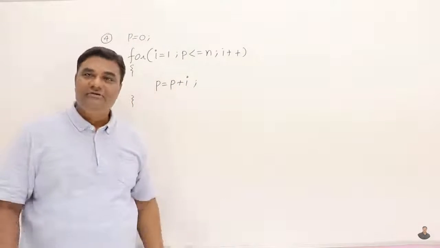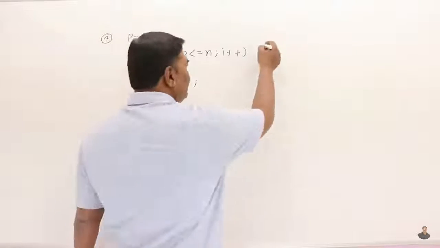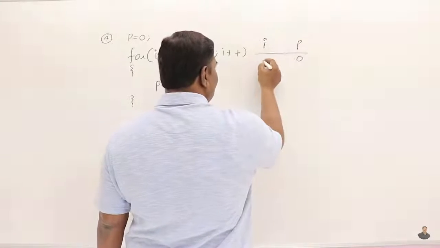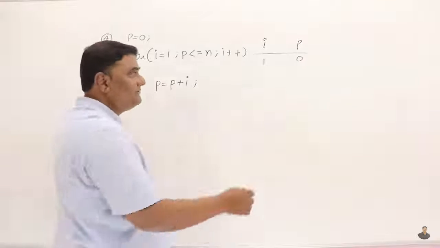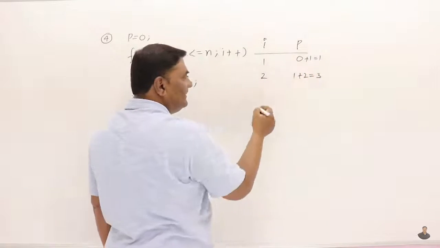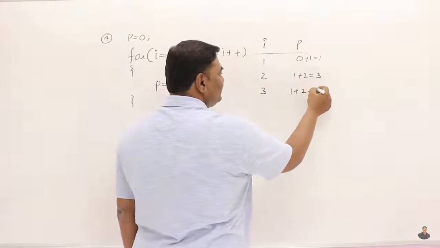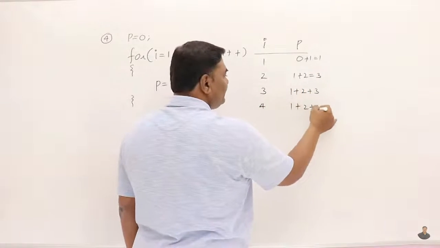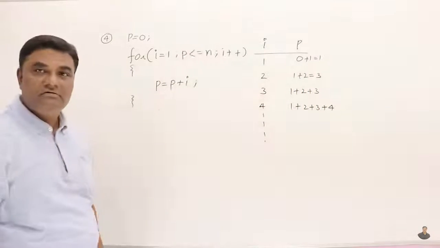So now we don't know how many times it's going to execute. Let us analyze. I will take I value and p value. Initially this is 0 and this is 1. So what happens first time? This 1 is added and it becomes 1. The next time I will be 2, so it will be 1 plus 2, so it will be 3. The next time I will be 3 and this will be 1 plus 2 plus 3. Then I will be 4, it will be 1 plus 2 plus 3 plus 4, and so on.